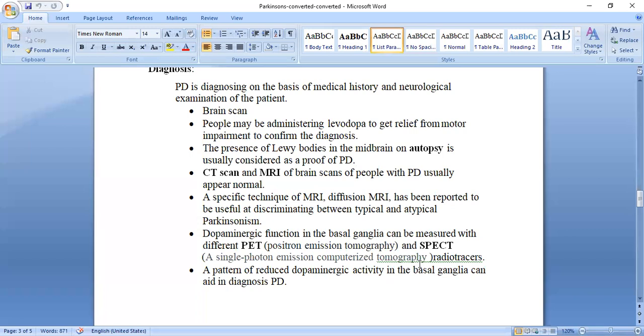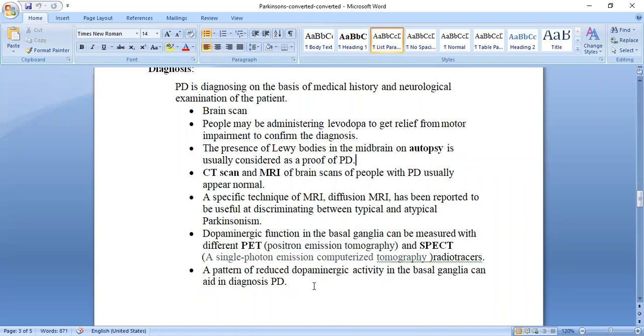These are the scanning methods. These use radio tracers, and because of this we can understand the dopaminergic function in the basal ganglia.